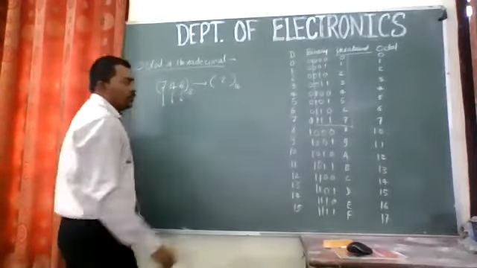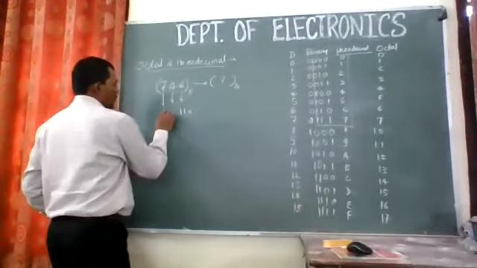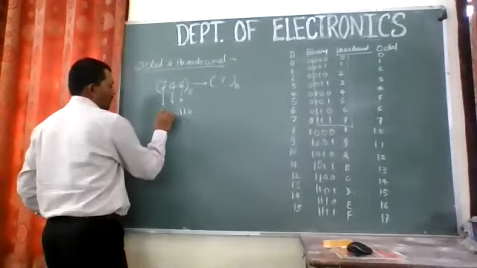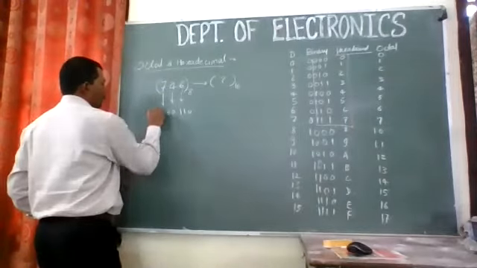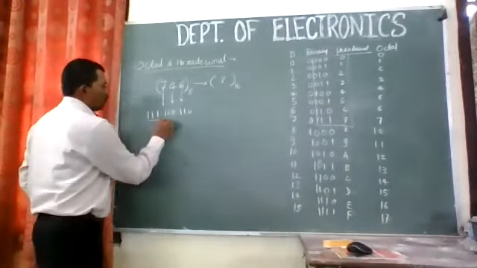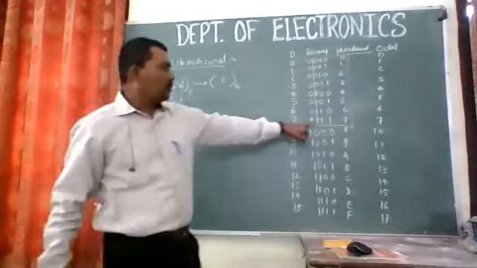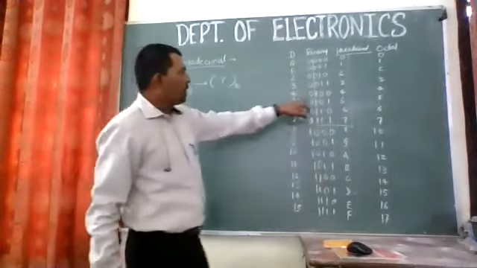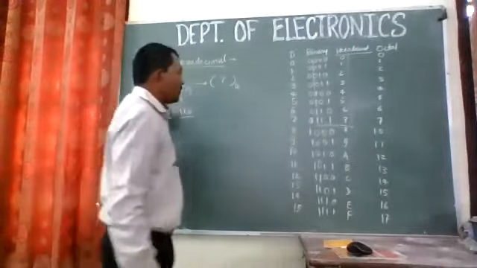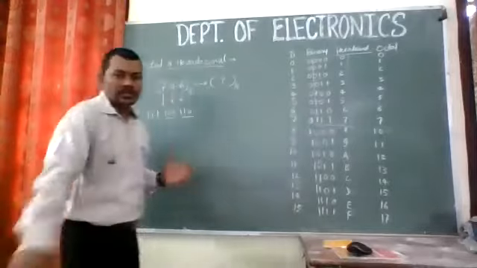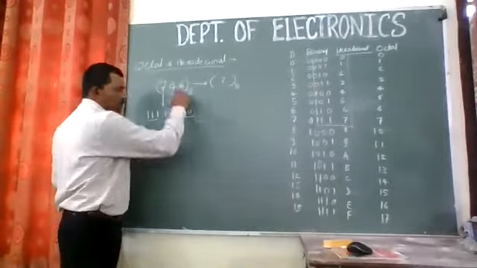For 6, we have 110. For 4, it is 100, and for 7, it is 111. So I have made the 3 groups. For 7, it is 111. You can see that for 4, it is 100, that is 4. And for 7, it is 111, so it is 7 again. Now write this number. This is the binary equivalent of this.